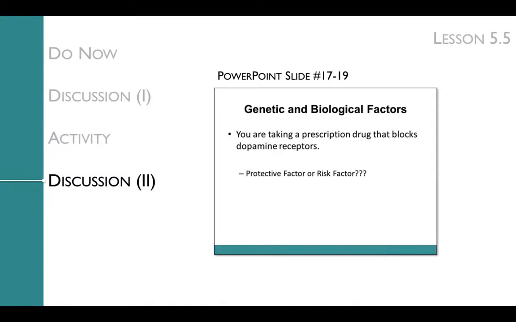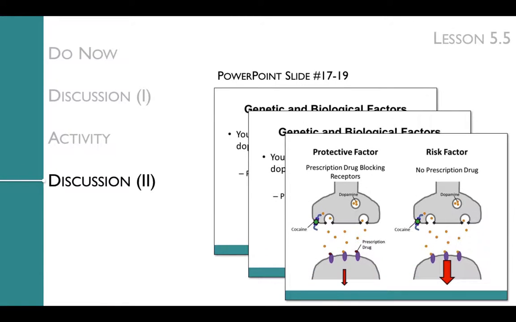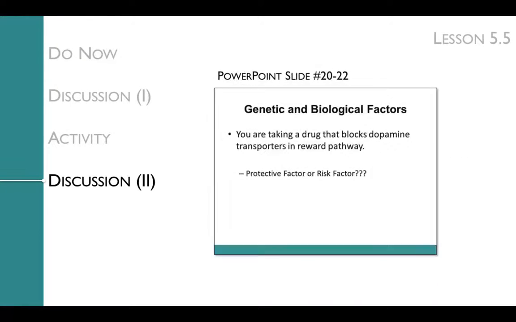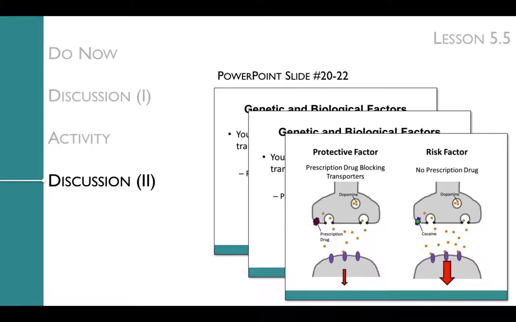You are taking a prescription drug that blocks dopamine receptors. This is a protective factor because if a drug is blocking dopamine receptors, that would decrease dopamine signaling, thus decreasing addiction potential. You are taking a drug that blocks dopamine transporters. Specifically for cocaine, which acts in this way, this would be a protective factor, because if a drug is already blocking dopamine transporters, there is nowhere for cocaine to act, and thus there is a decreased addiction potential.